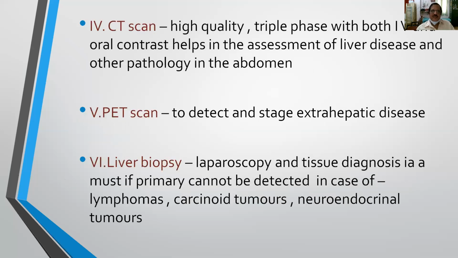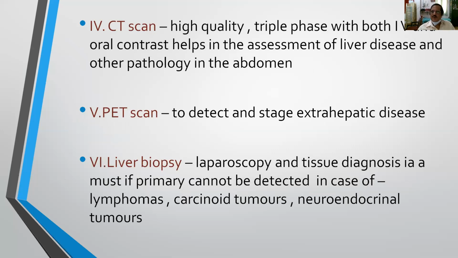And coming to the CT scan, so it is high quality, triple phase, both intravenous and oral contrast will help for assessment of the liver disease and other pathology in the abdomen. So still you are not able to detect the primary, then you have to go for triple phase CT, and you have to give both intravenous as well as oral contrast for assessment of the liver disease as well as for detection of the primary.